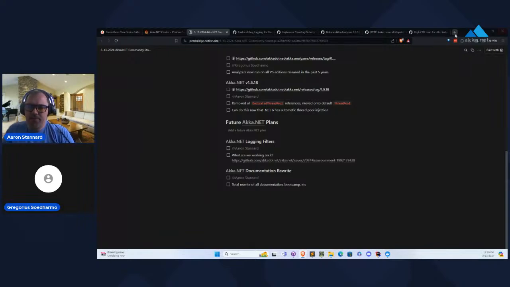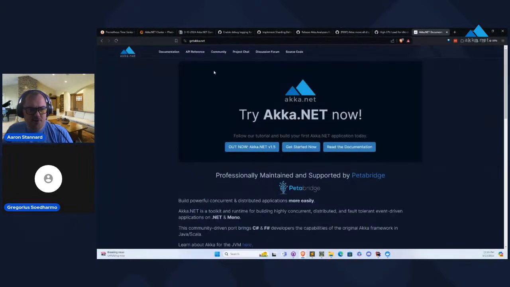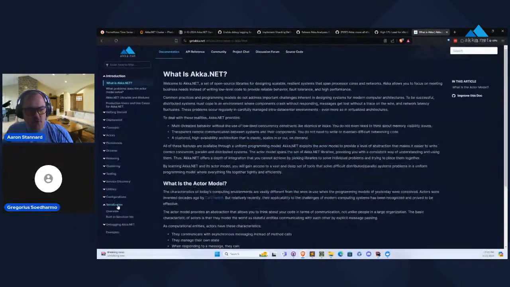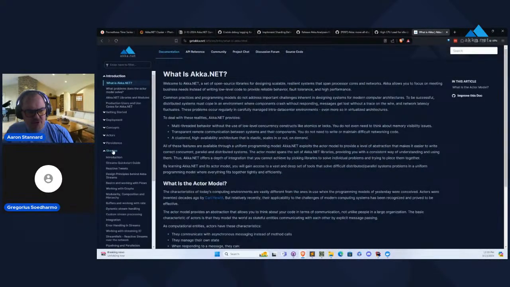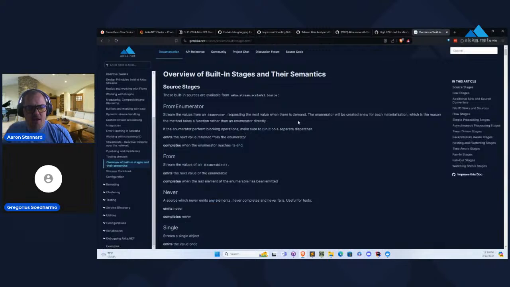Like a good example, go to the Akka.NET website here. One thing I really want to do, if I go to the streams area, is this overview of all the different built-in stages in Akka Streams. We kind of describe what these components do, but we don't show you. So we're telling but not showing. What we're going to do here is try to have a little embeddable sample of every single one of these built-in stages so you can observe how they work.